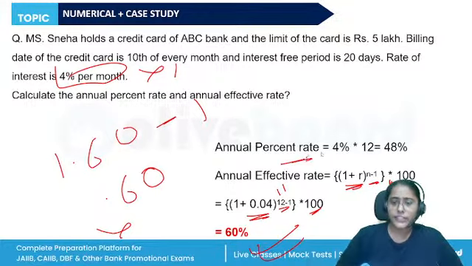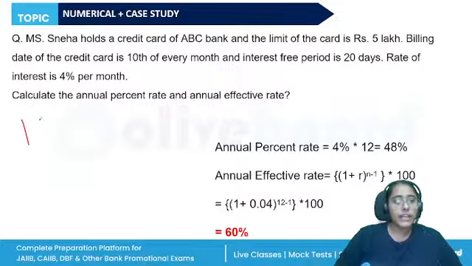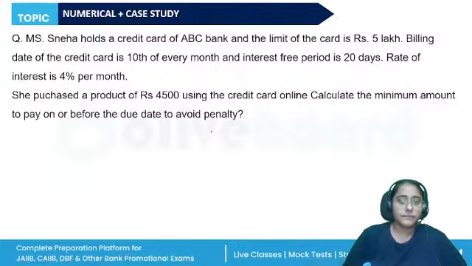Annual percentage rate is simply multiplying by 12, and the annual effective rate is, let me write it down for you again, it is 1 plus r raised to power n, minus 1. This minus 1 is here, and then multiply it by 100. This will be the annual effective rate.